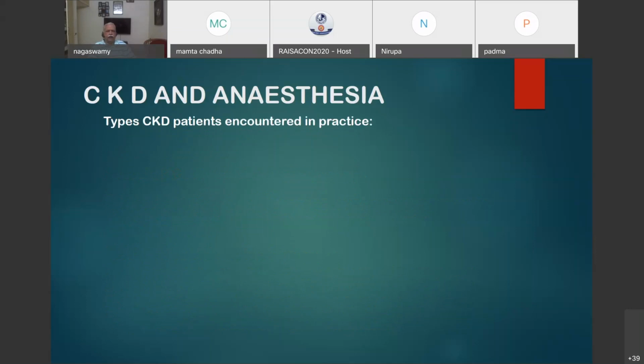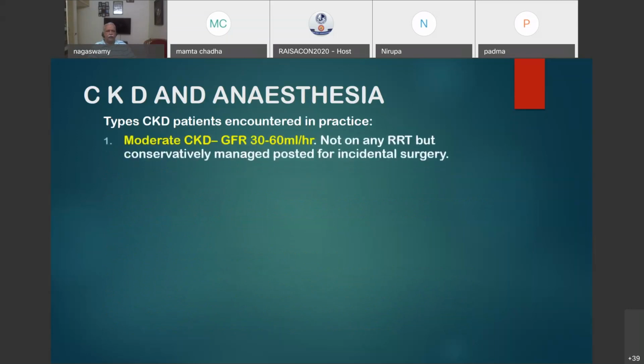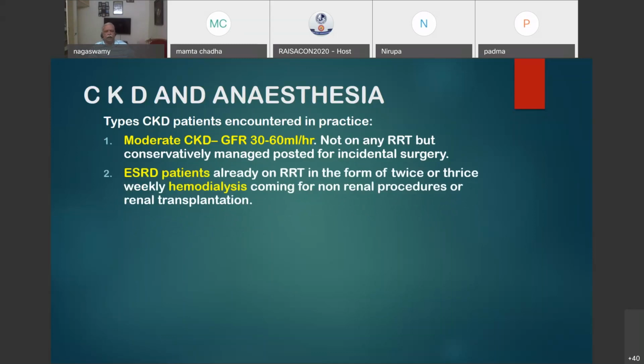Now, types of CKD patients you can encounter in your practice. Moderate CKD, GFR 30 to 60 ml, not on any renal replacement therapy but conservatively managed, posted for incidental surgery. This is the case scenario I have given for our second friend, Alex Patel. And ESRD patients already on renal replacement therapy in the form of twice or thrice weekly hemodialysis. Again, they may also come for non-renal procedures or renal transplantation, any one of them.